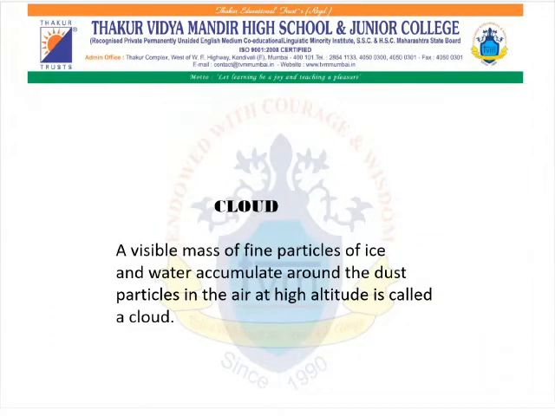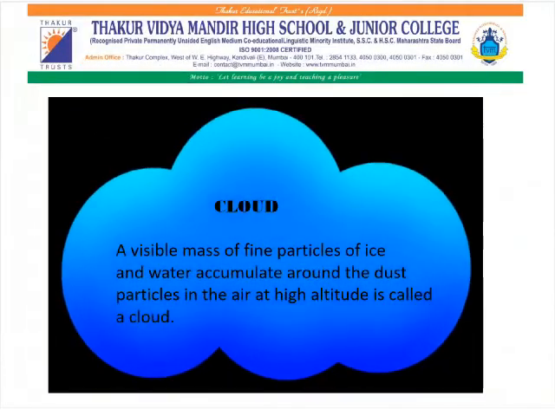Clouds. Clouds are a form of condensation at higher elevation. A visible mass of fine particles of ice and water that accumulate around the dust particles in the air at high altitude is called a cloud. That is, because of condensation, fine particles of ice and water float in the air at a great height. They accumulate around dust particles in the air and become larger in size. Their accumulation together is called a cloud.